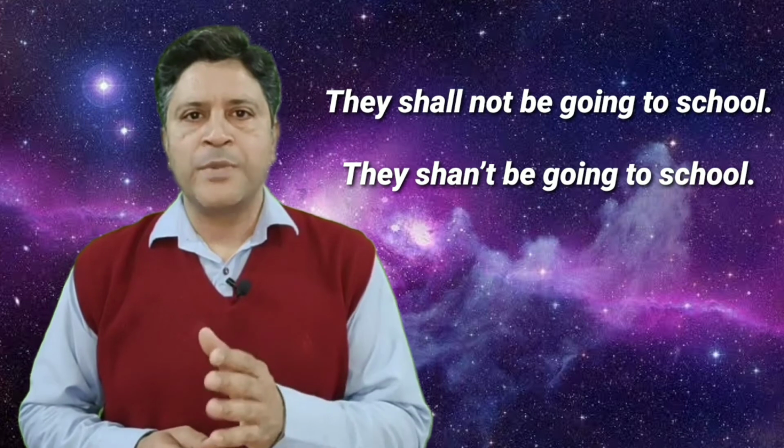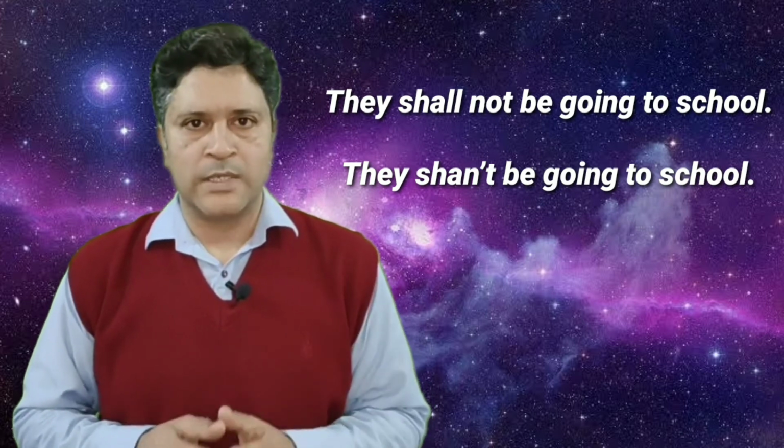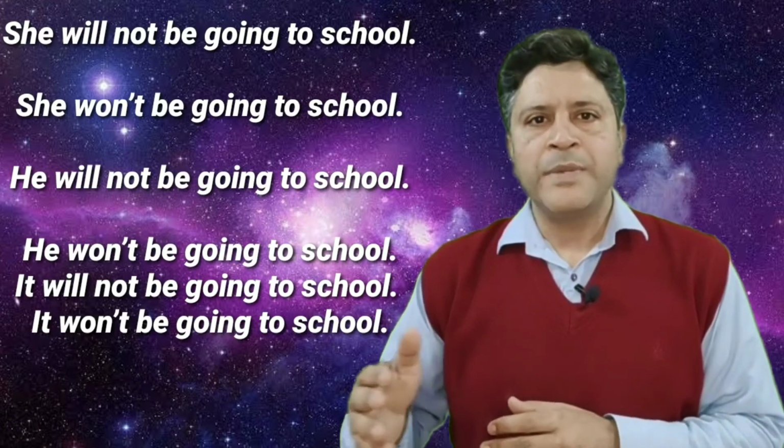They shall not be going to school. They shan't be going to school. That's how you move according to the negatives of the first 5 subjects. Let's move on to the right hand side, which we have like she won't be going to school.